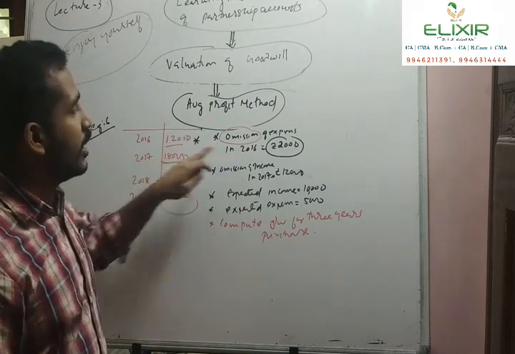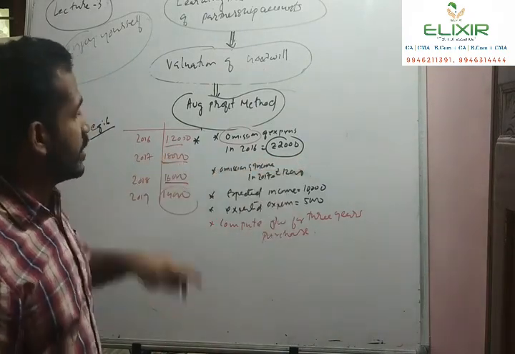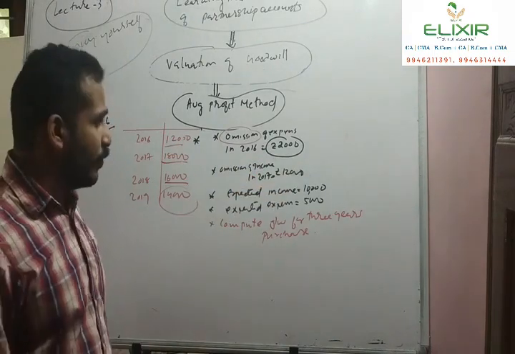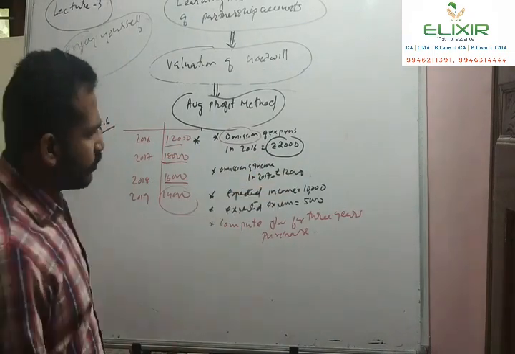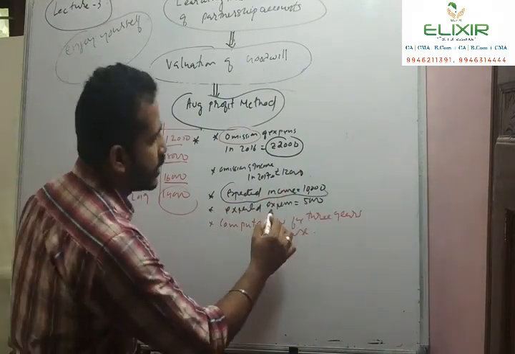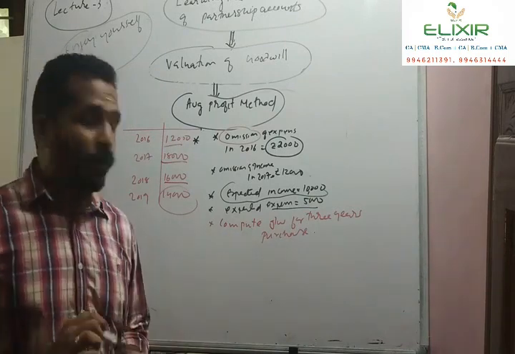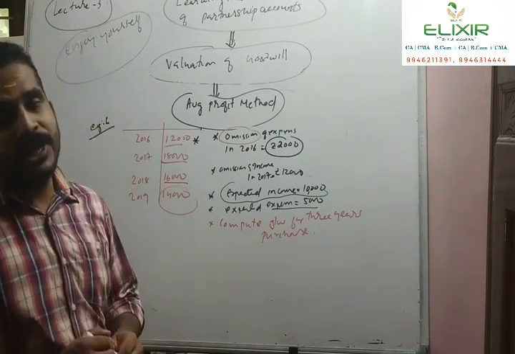Then the expected income in the coming years is 10,000 and the expected expenses in the coming year is 5,000. You are required to compute the goodwill for 3 years of purchase.